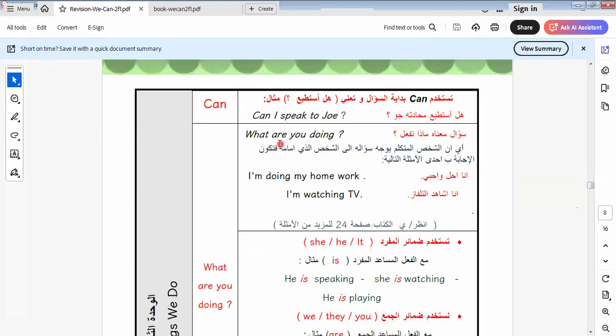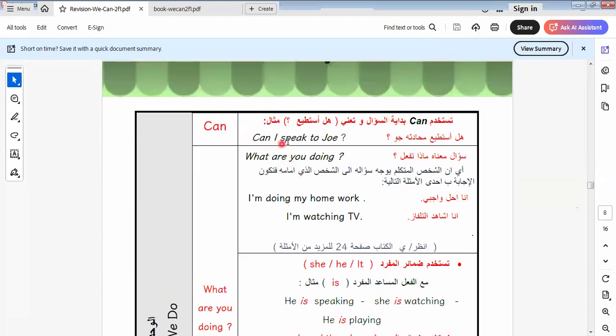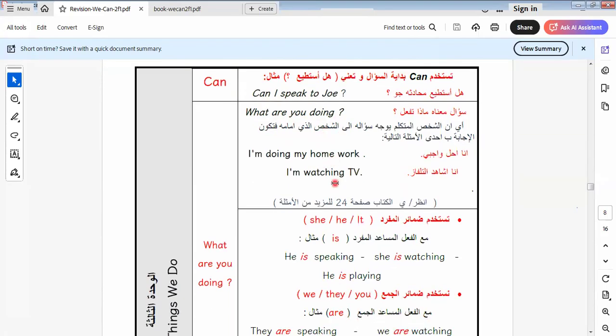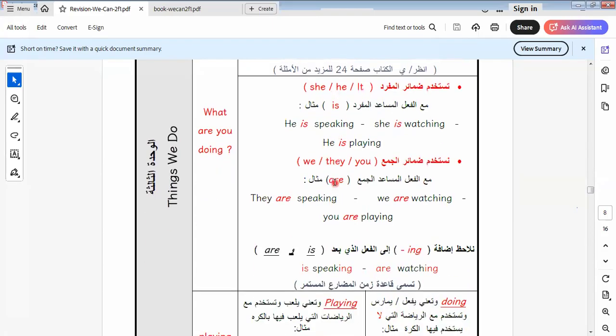After that we talk about "Can I speak to Joy?" Here can expresses ability. Can I speak to Joy? What are you doing? When I ask someone about something they are doing, we say, what are you doing? I'm doing my homework, I'm watching TV, I'm reading a book, and so on.